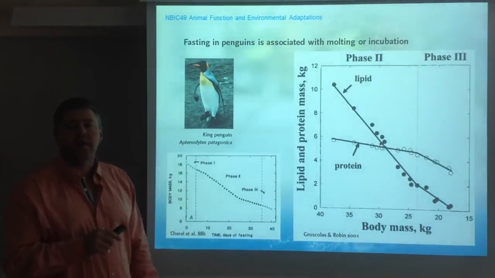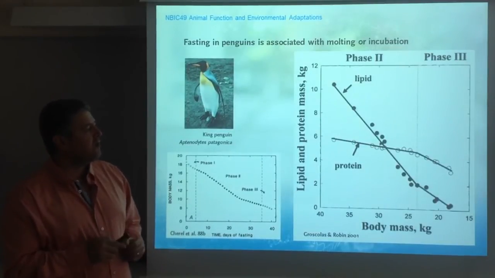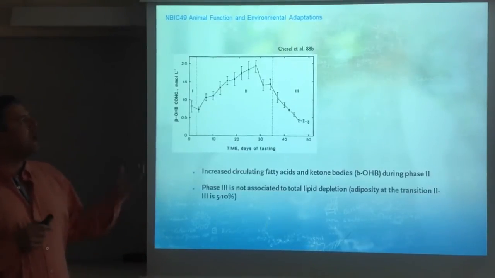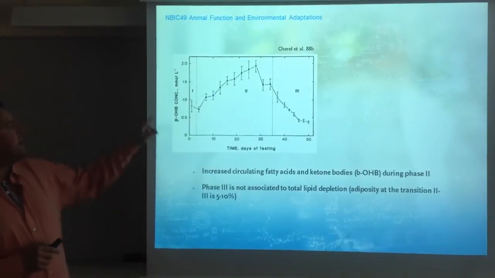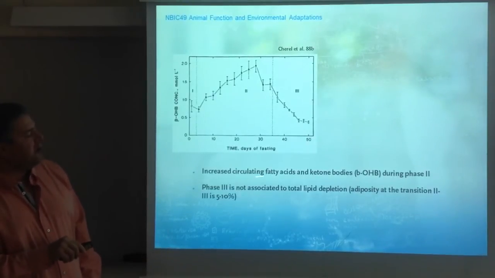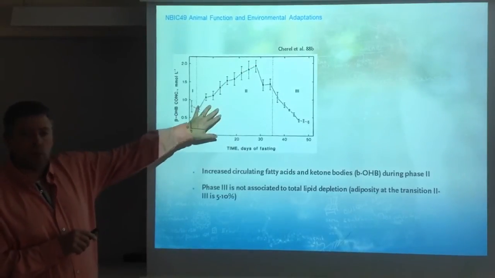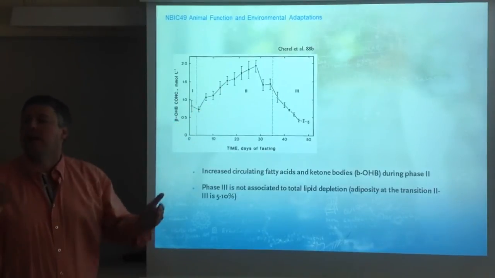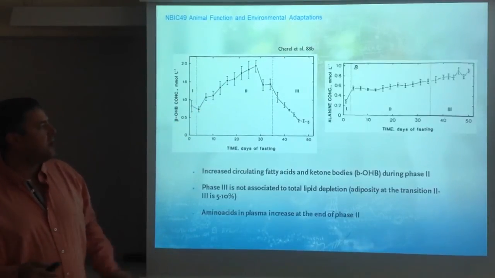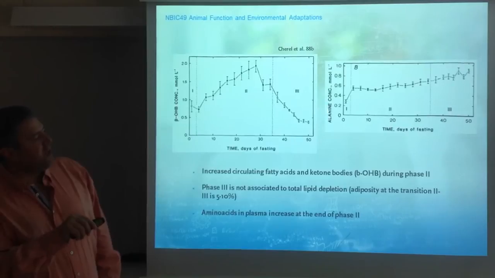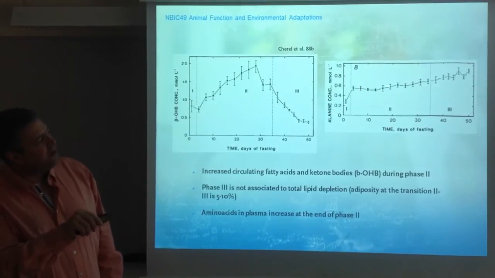And as you will see later in another lecture when we discuss the penguins, the data that we have for penguins tell us, for example, that there is an increased circulation of fatty acids. The fatty acids actually increase in the circulation together with the ketone bodies in phase 2. Why? We are breaking down fat, nothing else. Amino acids, in this case alanine concentration. Well, there is a certain level here.